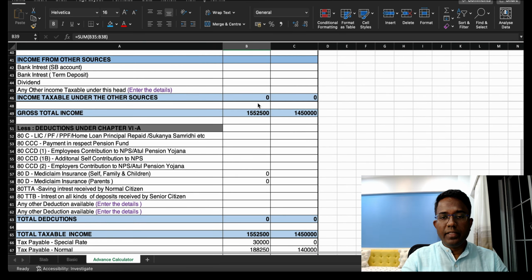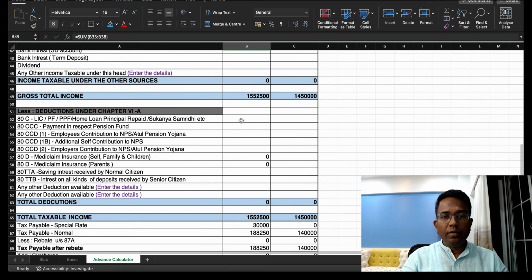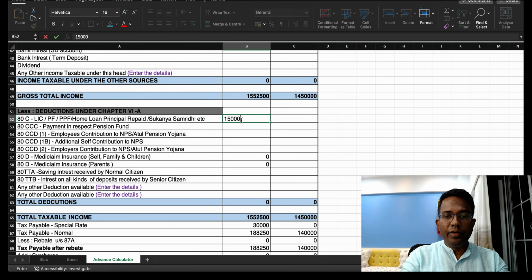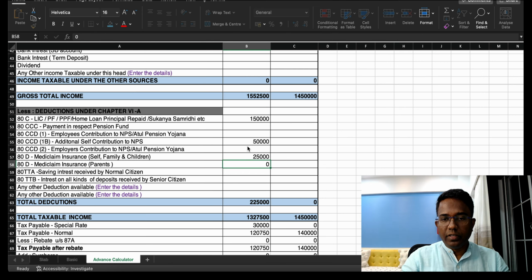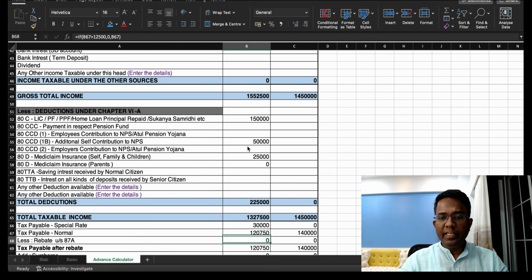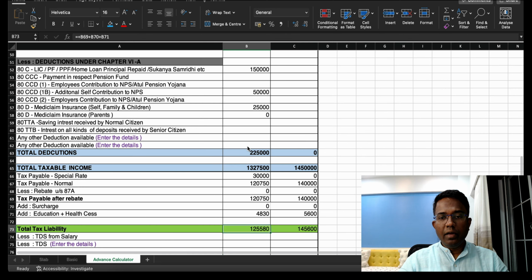So 3 lakh in total, and then you have 1,50,000 under 80C and 50,000 under NPS, and 80D medical insurance premium, say for example 25,000. So can you see here the income is calculated under both.